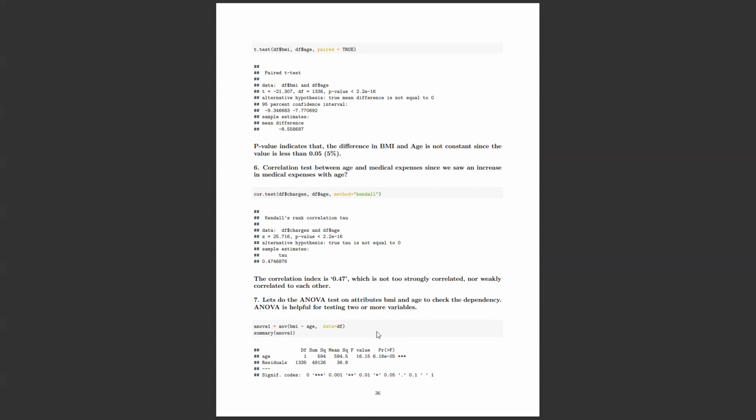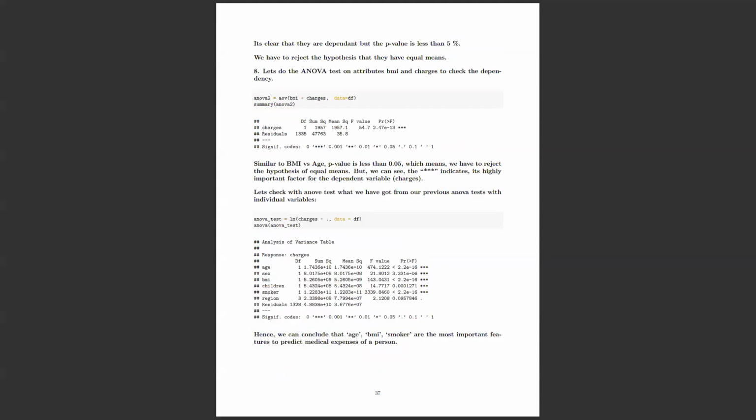So here obviously we have to reject it, right? Before, we already got to know in this plot in the fifth question that increase in age doesn't make a person increase in their body mass index. And while I'm doing the ANOVA test, I got this. Here I got to know that age is an important factor to increase in medical expenses, but that doesn't mean the body mass index is also going to increase. That can be known by the significance codes. If there are three stars at the end, that means it's an important factor. We will get to know in the machine learning part what the 3 stars indicate.